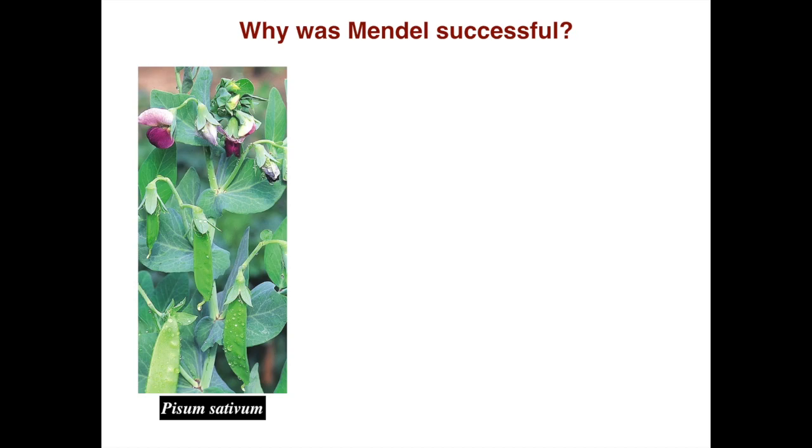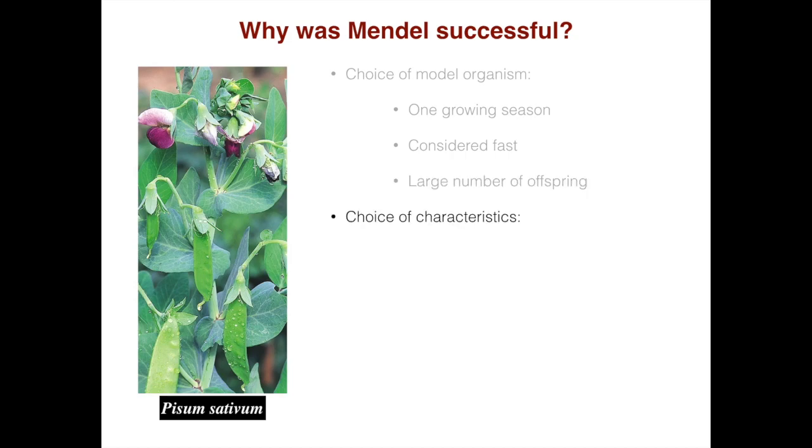So why was Mendel so successful? One of the main reasons was his choice of model organism. Here, pictured on the left, the garden pea has one growing season, it's an annual. It's considered fast. The plants produce a large number of offspring. And he was wise in what characteristics he chose to follow, what traits he looked at. He looked at 7 easy-to-see phenotypes, and there were no epistatic interactions between these genes.